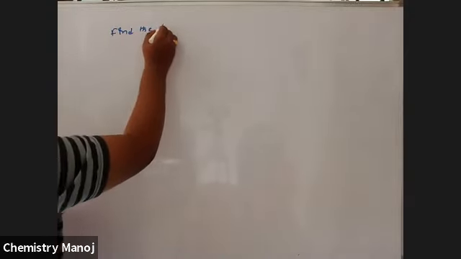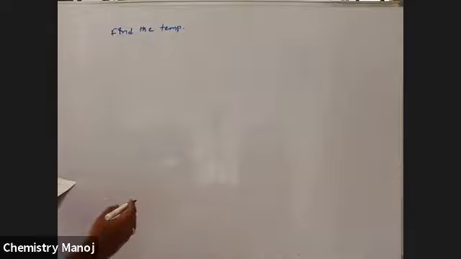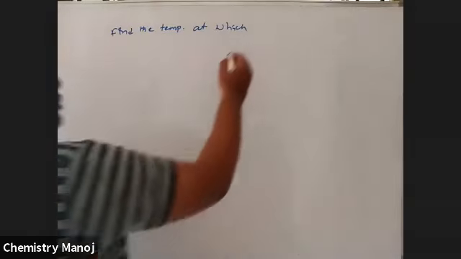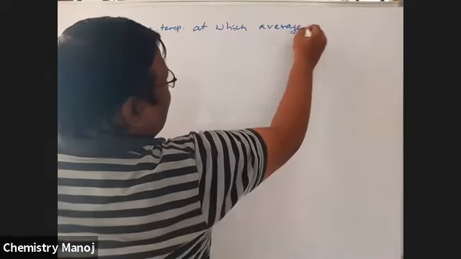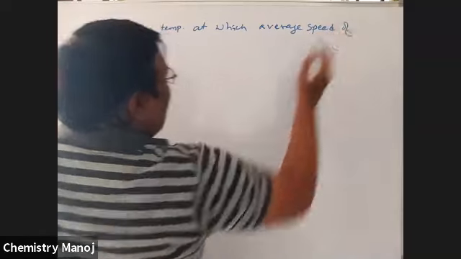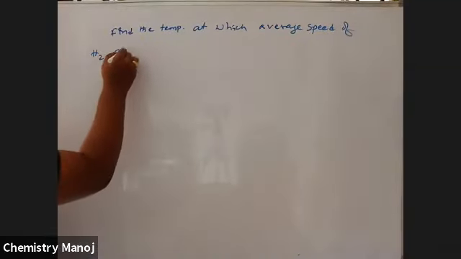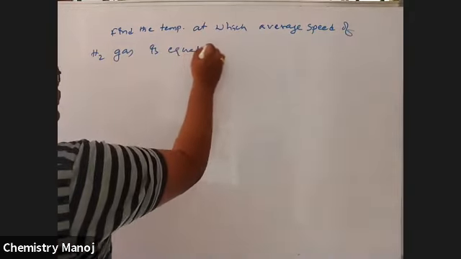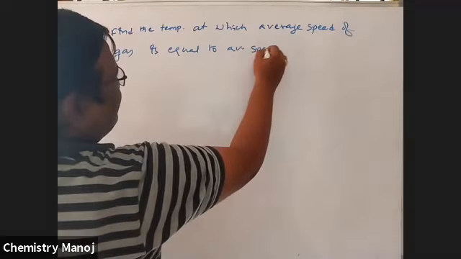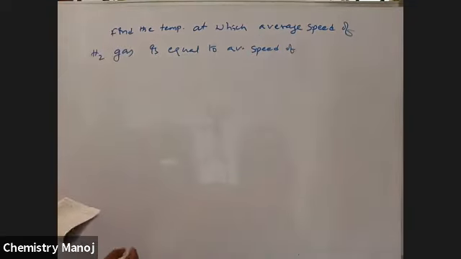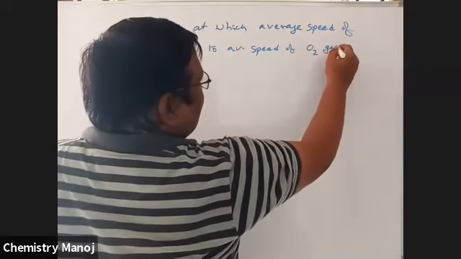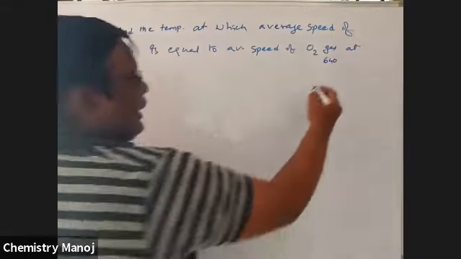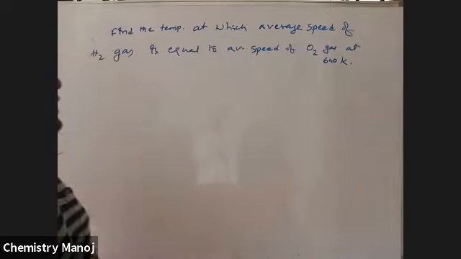Find the temperature at which the average speed of hydrogen gas is equal to the average speed of O2 gas at 640 Kelvin.